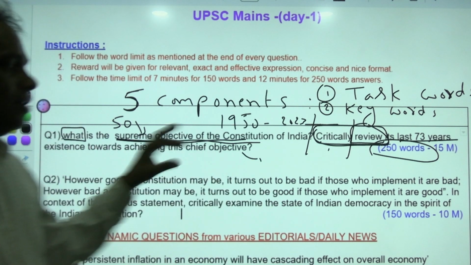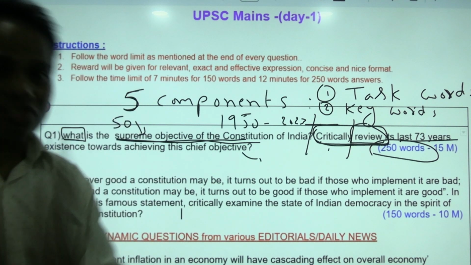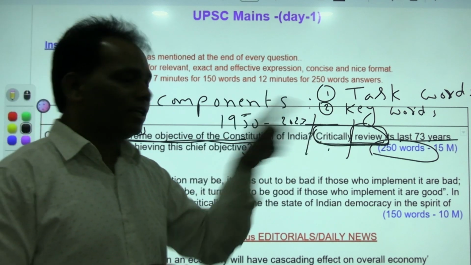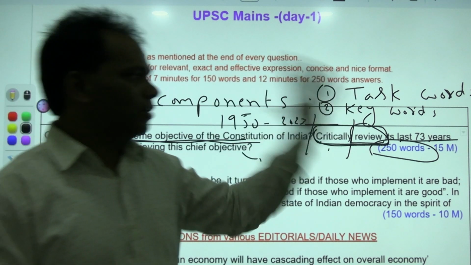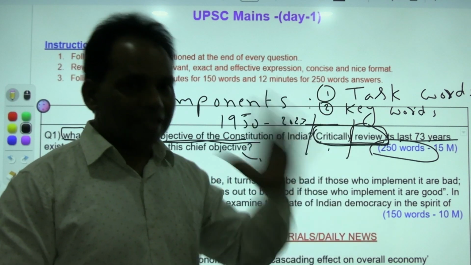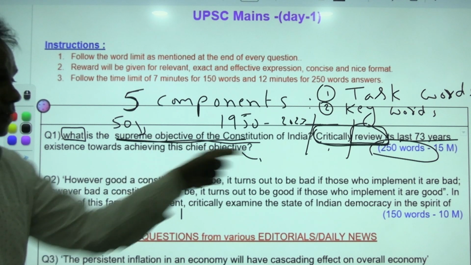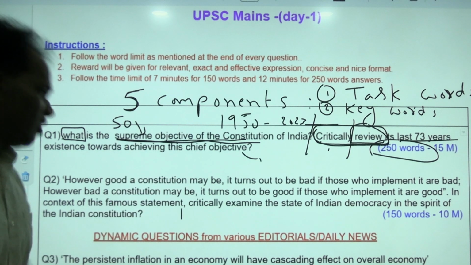In order to give an effective answer, first you should understand the question by understanding the 5 important, essential components of each and every question. That is task words, keywords, content words, limiting words, and sub questions of that main question. Now let's start this answer.